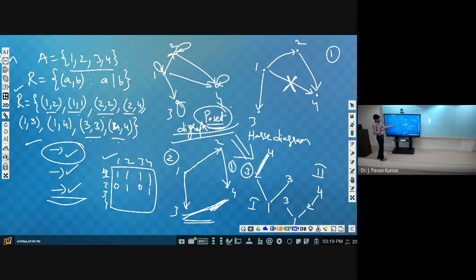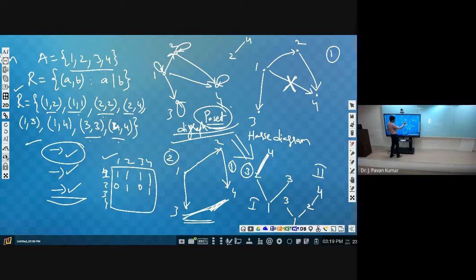Like this, you can start from any vertex and draw. If you get some idea of where to start, it will be easier to work out. Just like 1 is related to 2 and 1 is related to 3, let us take from 1. If you decide like that, it will be easier. Even if you take from 2, it will be okay. 2 is related to 4, so 4 should be in the next level.